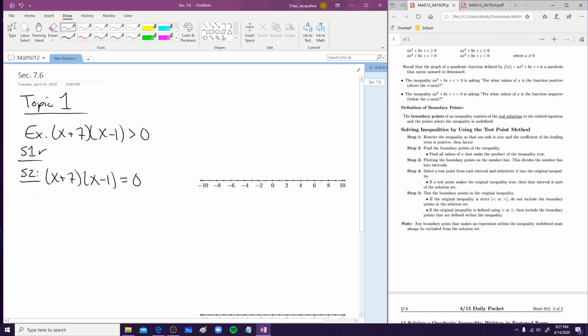So what is that? That is x + 7 = 0, or x - 1 = 0. When we do that, we get x = -7, or x = 1. Right? So these are our boundary points.